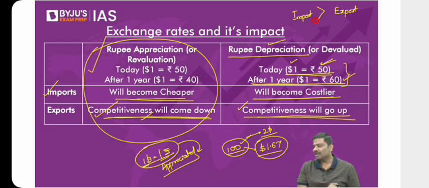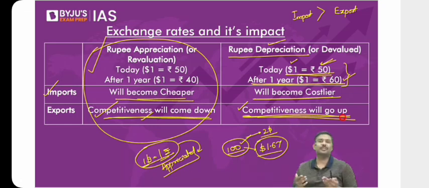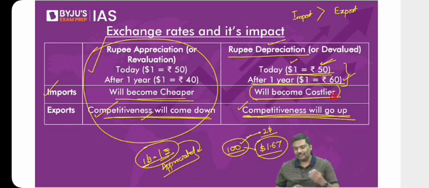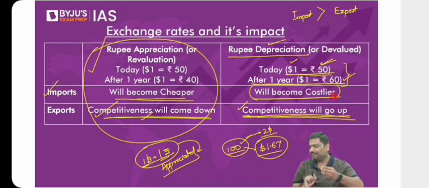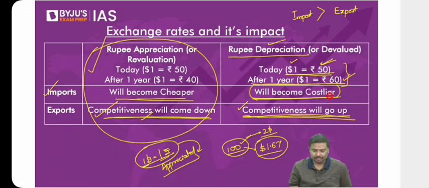Point number one. Point number two. In that case, can we allow continuous depreciation of rupee then? No, that will also not be possible. Why? Again, the problem is in case of depreciation, some of you look at the second part and say, sir, our export competitiveness will increase, so let's depreciate. Let's allow the depreciation of rupee. But on the other hand, what will happen to imports? For example, you're importing automobile components from China. You're importing crude oil. You're importing fertilizer. You tell me what will happen to the value of imports? Value of imports will start increasing. Can it lead to imported inflation in India? Of course, yes. It can add to imported inflation.